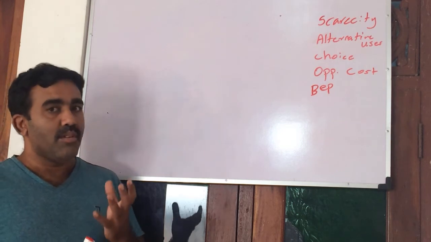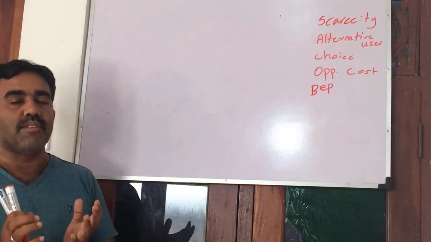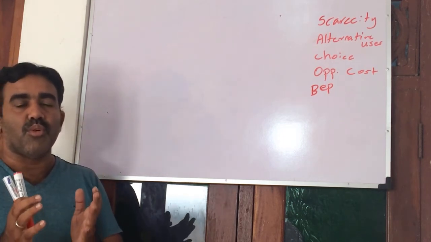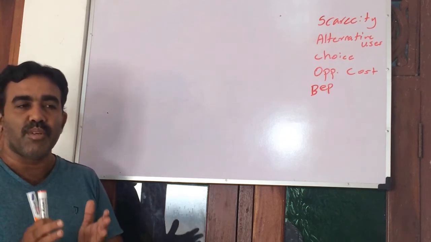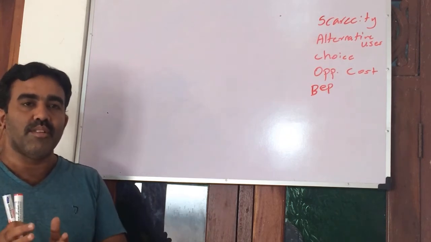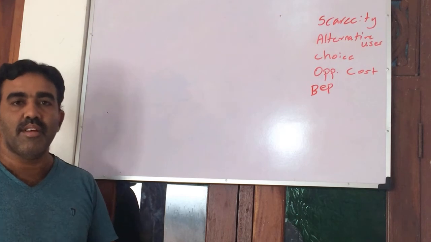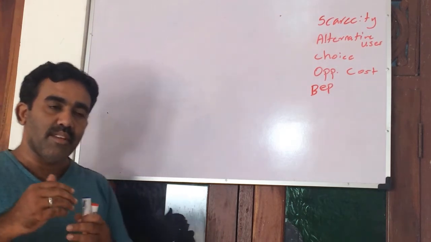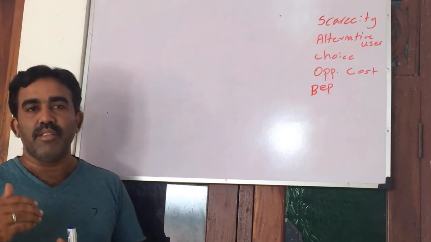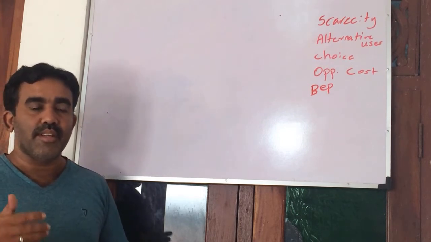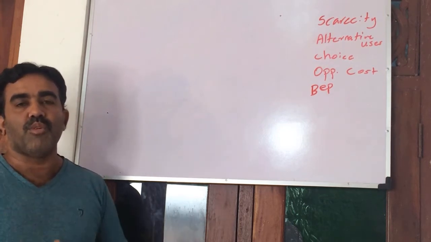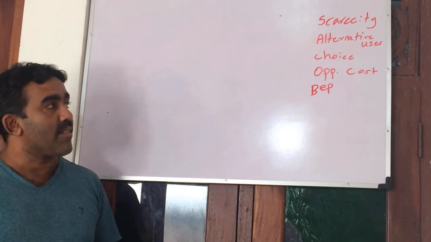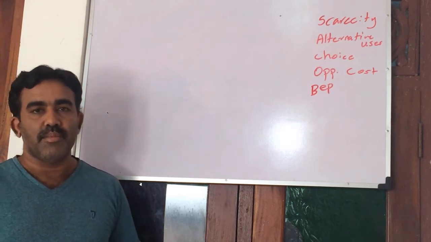Right? So this is a universal concept. That means this is not common only for us, not only because of being a poor country. Rich countries also face this, because they have different needs. Our needs are different, maybe their needs are different. According to that, this is common for all. So we say scarcity is a universal concept.